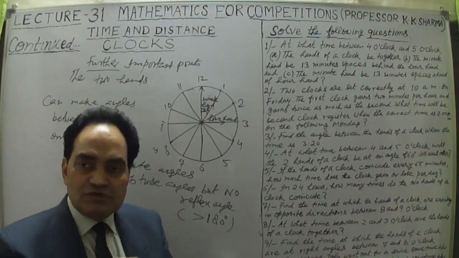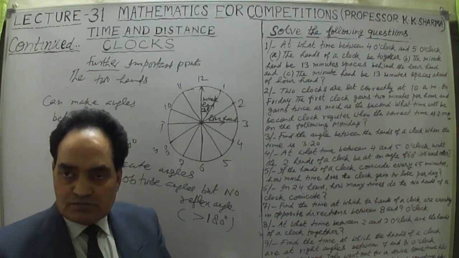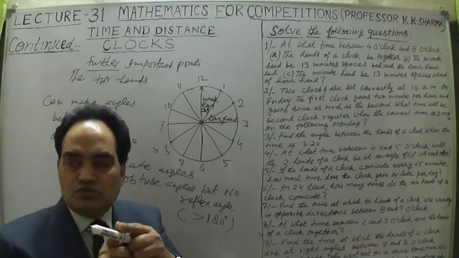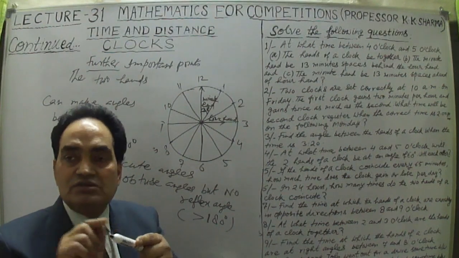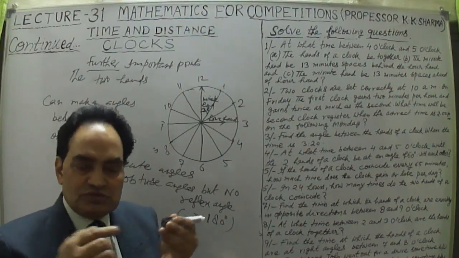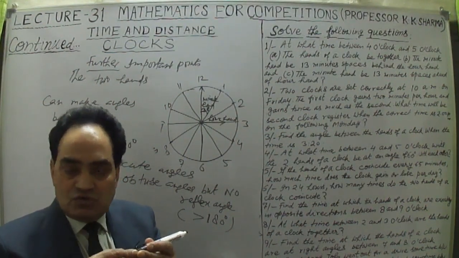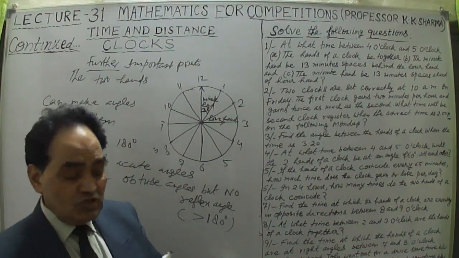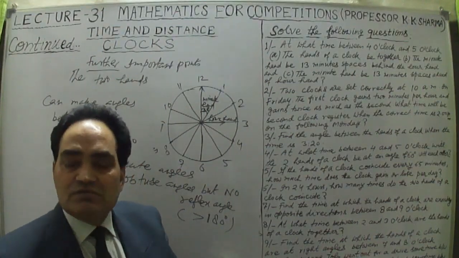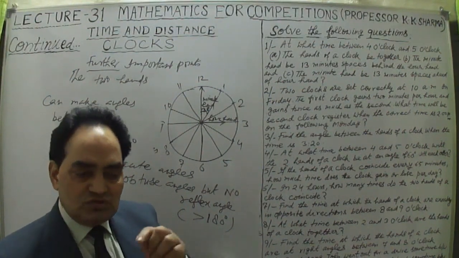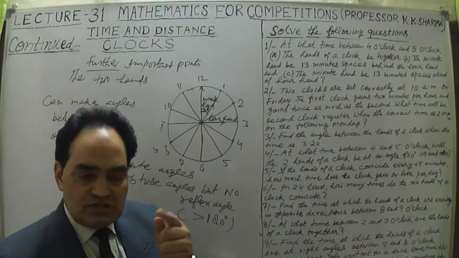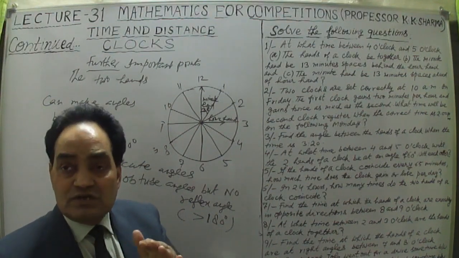So either an obtuse angle, an acute angle, or 0 degrees may be there, because when the two hands are meeting together, they are coinciding, 0 degrees. When they are opposite to each other, 180 degrees, right? Only one 180-degree angle is made per hour, or they can make 0 degrees once per hour. That means in 12 hours they can coincide 11 times.